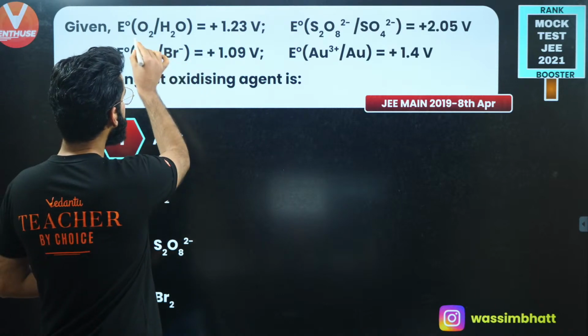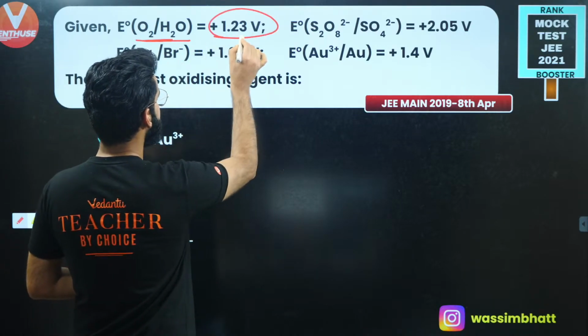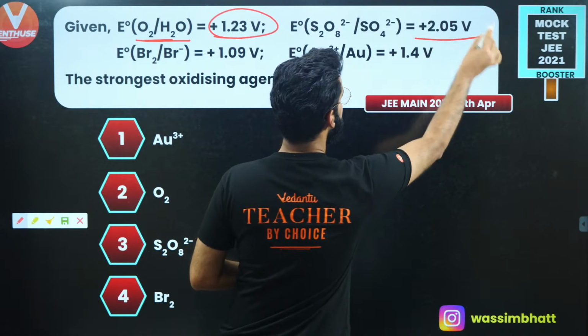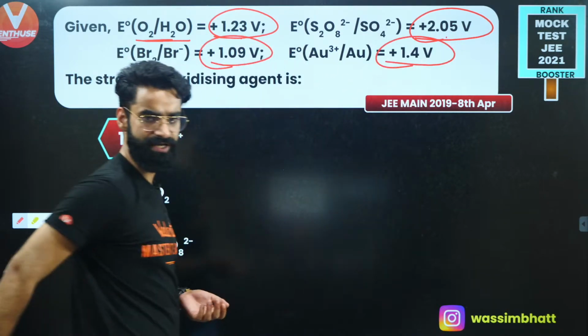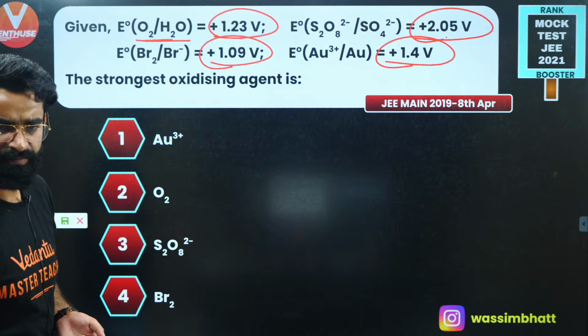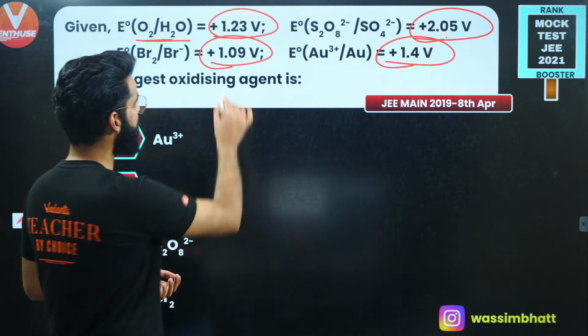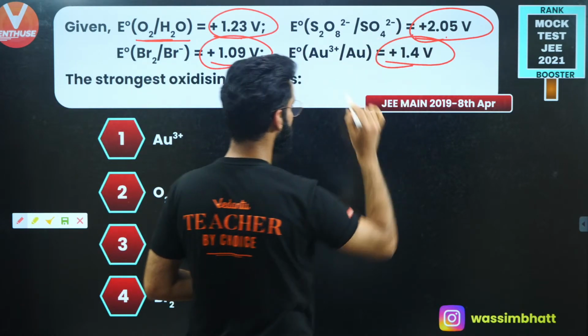See, over here, this is the standard reduction potential value which is given. This is again your SRP value given. This is again your SRP. This is again your SRP. Now check it out. Which one is having maximum SRP? Maximum standard reduction potential is shown by the second one.